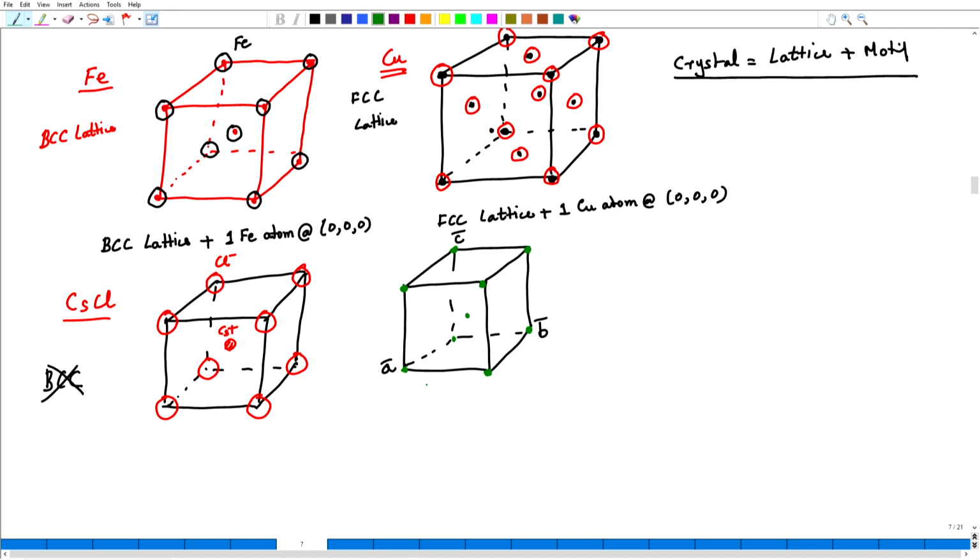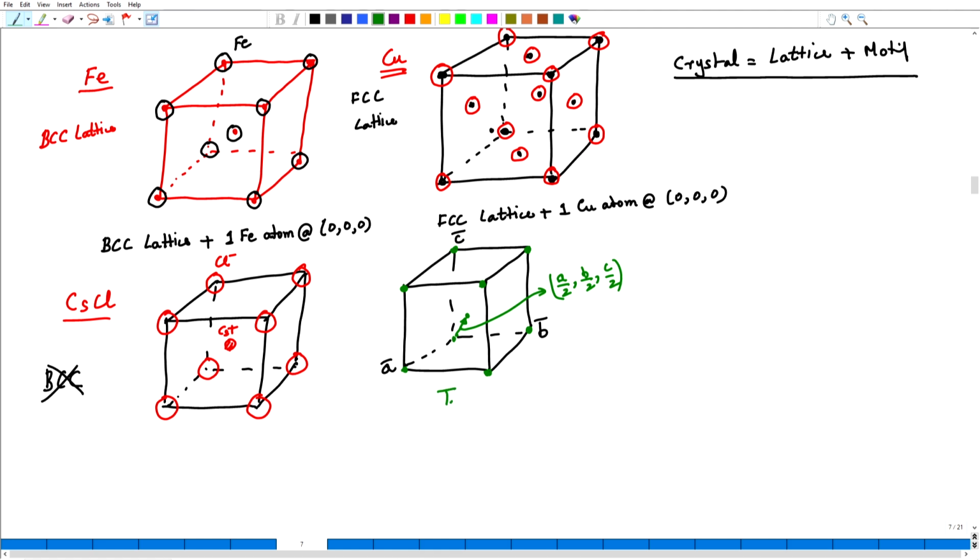Well, there is a translation obviously along A, along B, along C of the magnitude A, B and C. In fact, A equal to B equal to C would be the case for this cubic crystal, but this is also a permissible translation, and this vector would be A by 2, B by 2, C by 2. It joins one lattice point to another lattice point, and this is a perfectly correct lattice as far as translation symmetry is concerned.